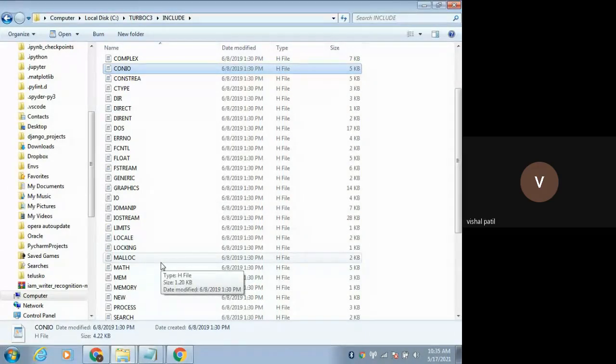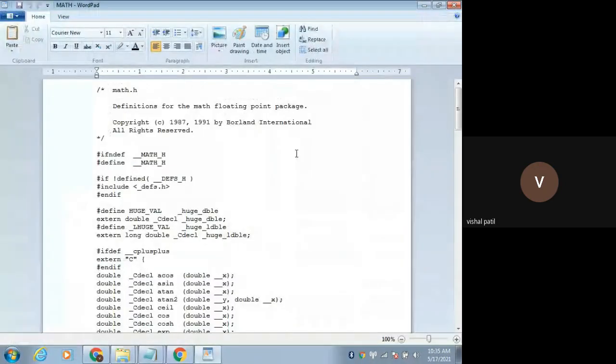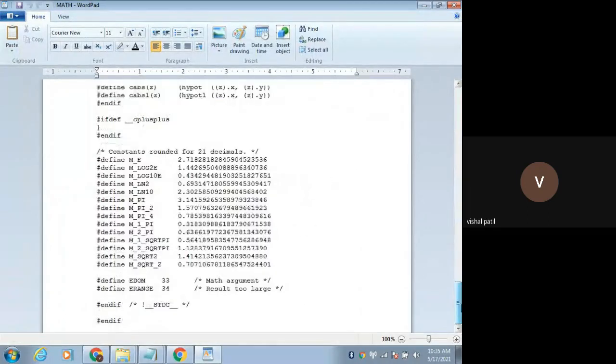One more header file we use frequently is math.h. When we want to do some mathematical calculations, we use math.h. This contains some declarations. Here the value of pi and so on is already declared.